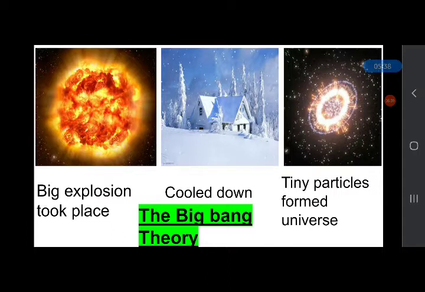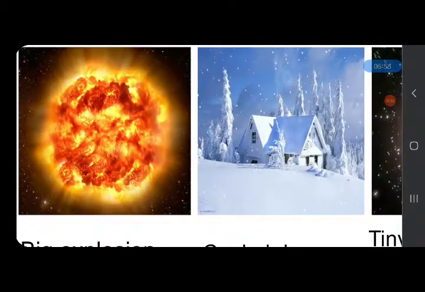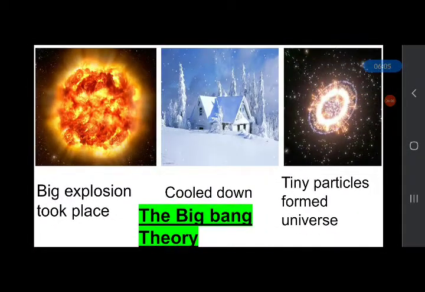It is believed that the universe was formed when a big explosion or blast took place, and this blast created a huge fireball. Eventually, with time, this fireball cooled down and tiny particles formed the universe.